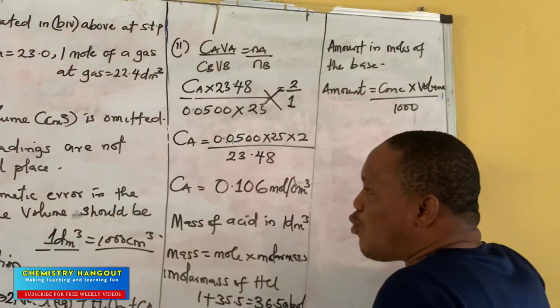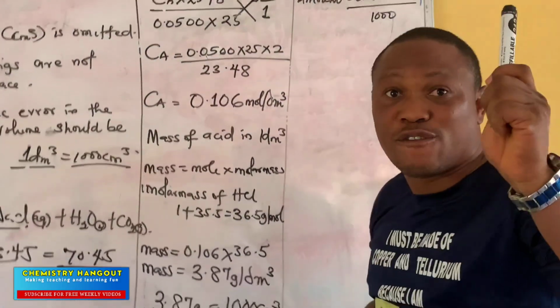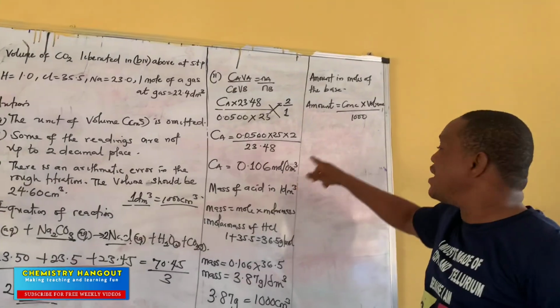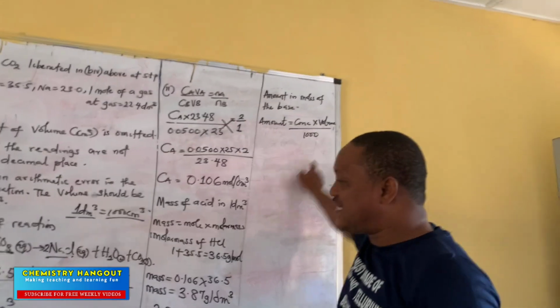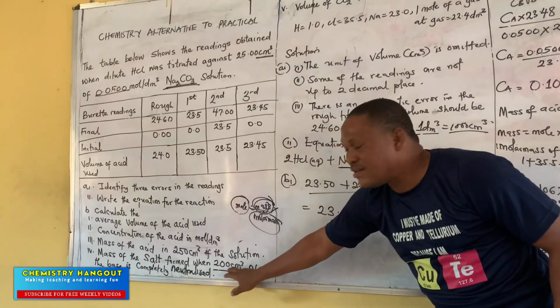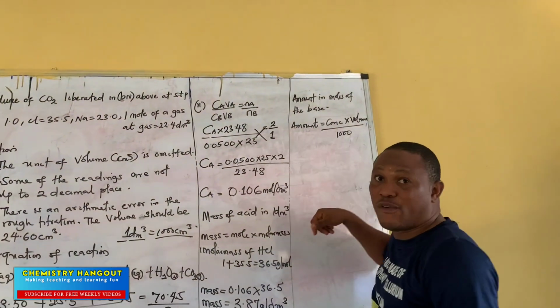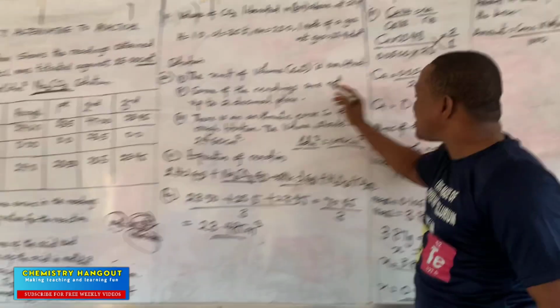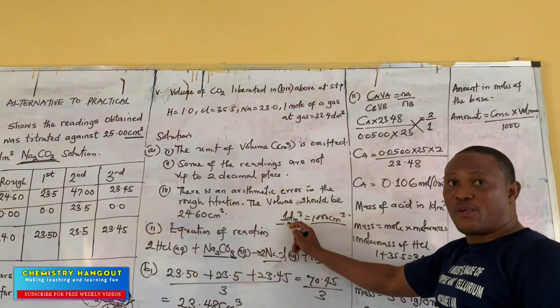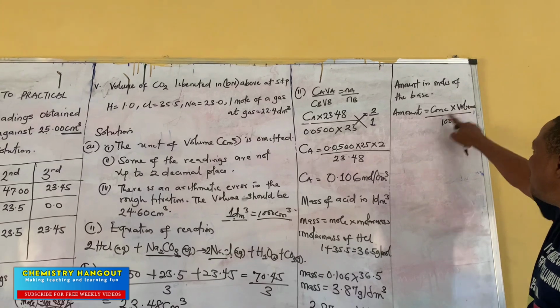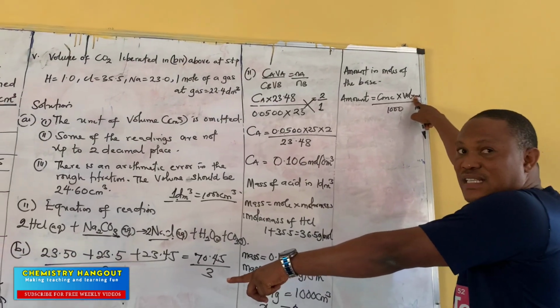And I've told you, why am I always dividing by 1,000? Because the formula for amount is concentration times volume. The reason I'm dividing by 1,000 is because this very particular 200 is in centimeter cube. If it's in dm cube, I'll just say concentration times volume. But because 1 dm cube is 1,000 centimeter cube, that's why I'm dividing, because the volume is in centimeter cube.